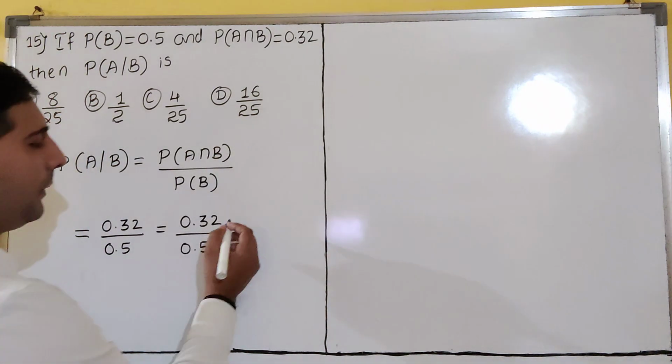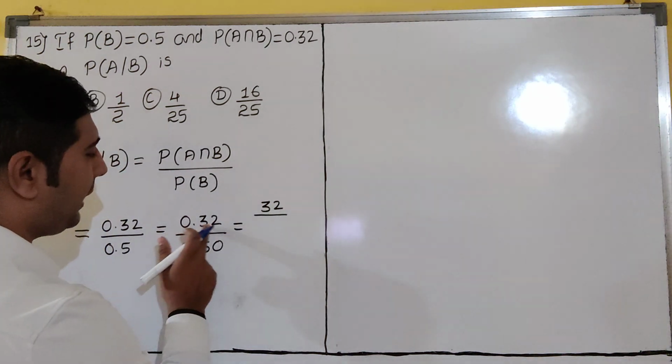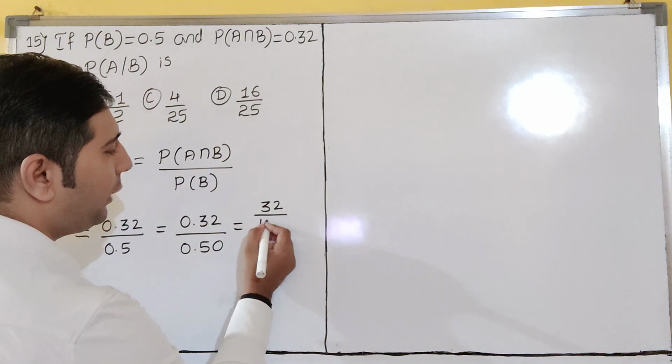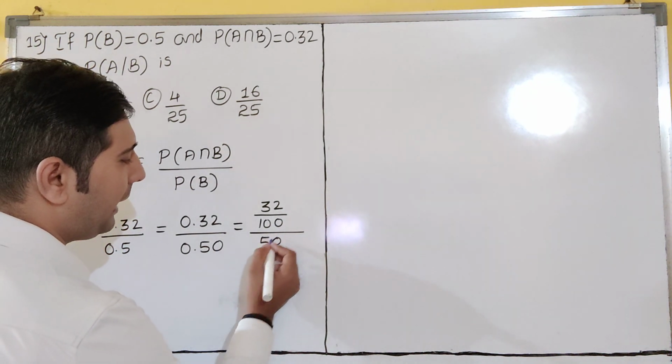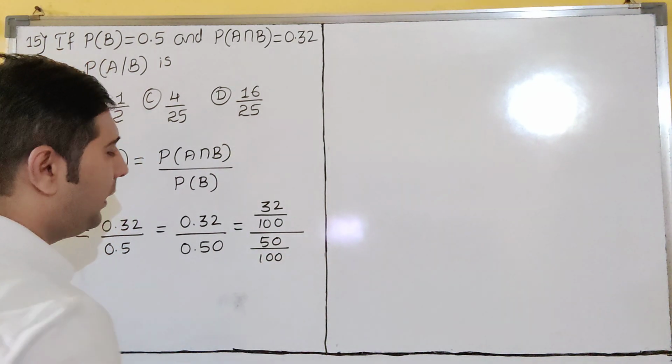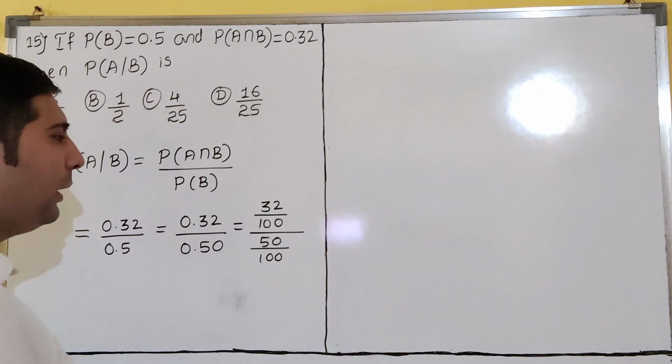So now see here. This can be done as 32 by, how many decimals are there here? 2 are there. 32 by 100 we can write. So 50 by 100 I can write. Will you agree, everyone? So if you divide 32 by 100, you will get 0.32 only, dear students.